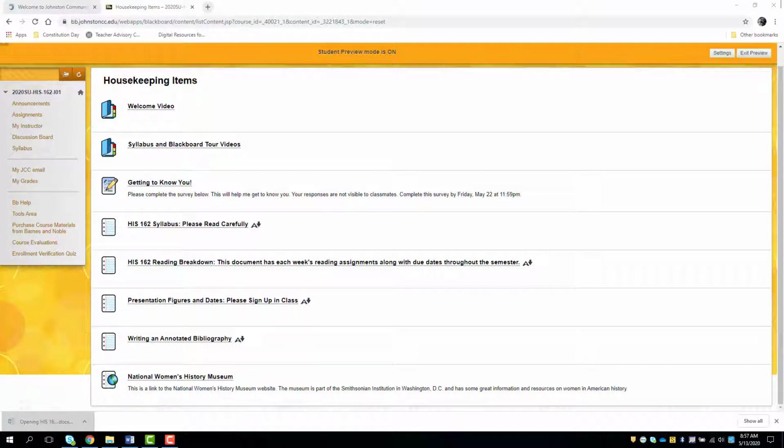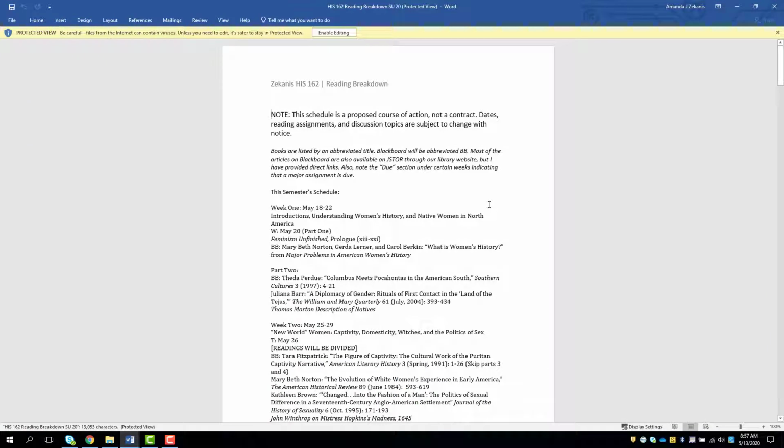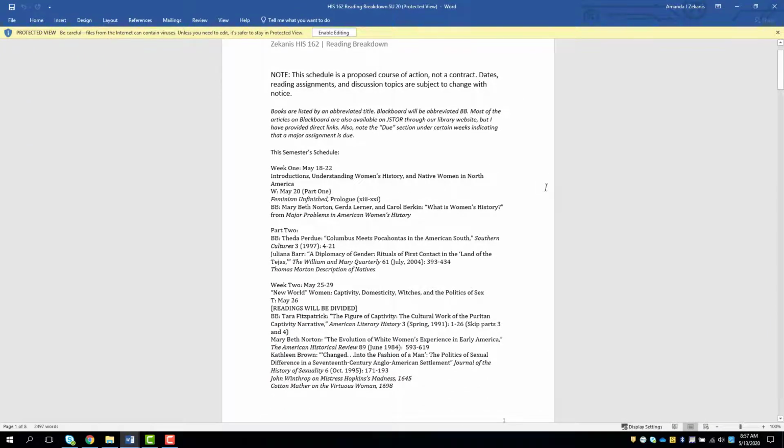So let's look at the reading breakdown first. Okay, so as you can see, this is laid out a lot like the Blackboard shell. Alright, so as I mentioned, we have one virtual meeting and one discussion board for week 1 this week. And that virtual meeting will take place on Wednesday. The discussion boards are always due on Fridays.